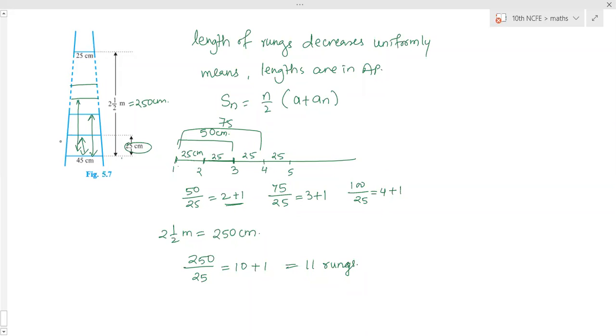Distance between two rungs is once a multiple of 25. Distance between these two is the second multiple of 25. But how many rungs are there? Totally 3 rungs are there. So you have to add in this one. This is divisibility, and then in that add 1 to count the number of rungs. Okay, ma'am.